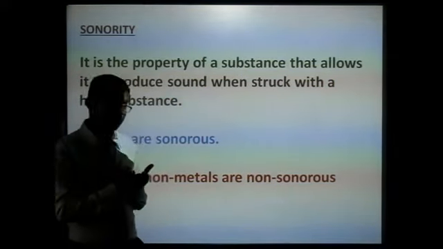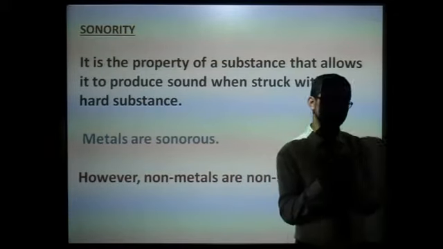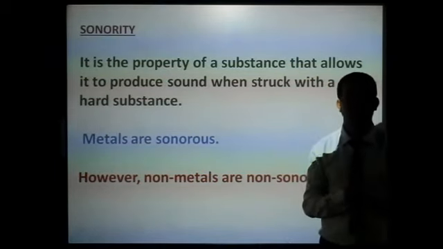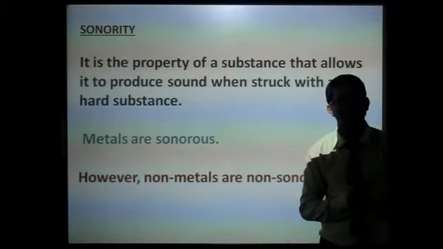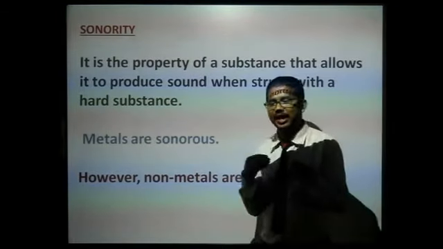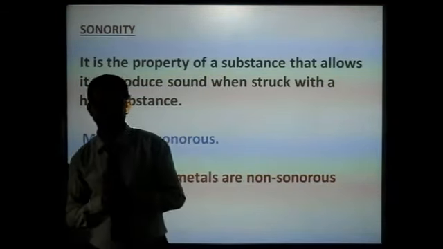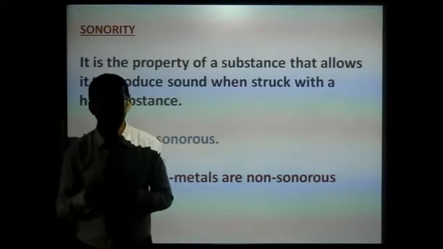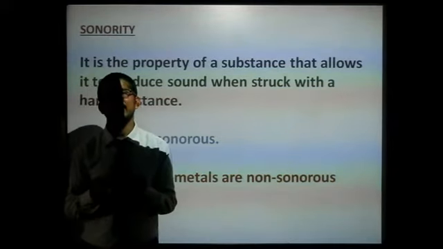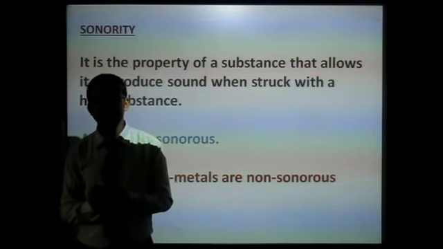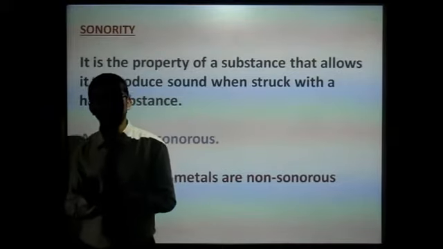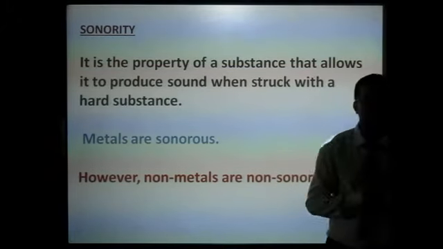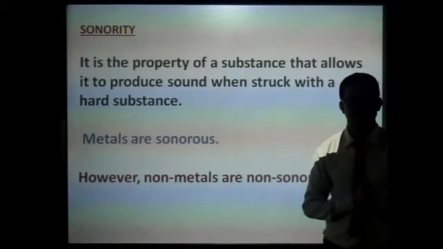So think of the situation when we are using a bell made of wood. We have not seen a wooden bell, because wood cannot produce a clear sound. And carbon, graphite, sulfur cannot produce a clear sound either. They produce a very dull sound. That's why bells are made of metals. They can produce a clear sound when they are struck with a hard substance.